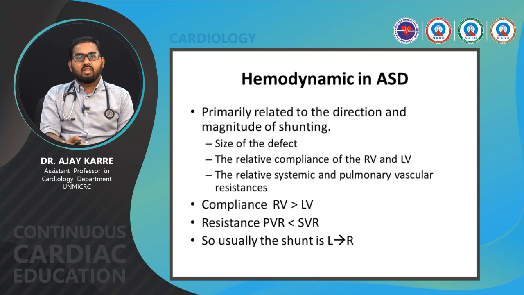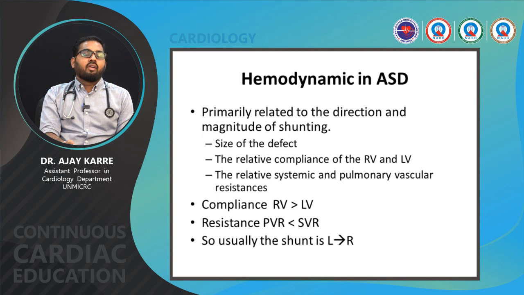Next important thing is the hemodynamics in the atrial septal defect before going for any management. This is primarily related to the direction and magnitude of shunting. Size of the defect is also important. The relative compliance of the right ventricle and the left ventricle is also important, as are the relative systemic and pulmonary vascular resistances.